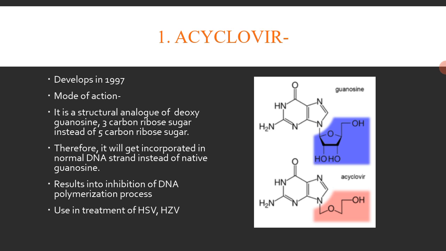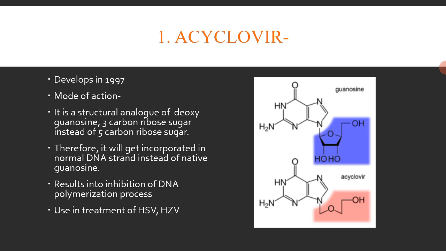So now we will start with the first drug, called acyclovir. It is an antiviral drug. It was developed in 1977. Now we will come to its mode of action, how it does its role against the viruses. Acyclovir is basically an anti-herpes virus drug. It acts against the herpes simplex virus and the varicella zoster virus.